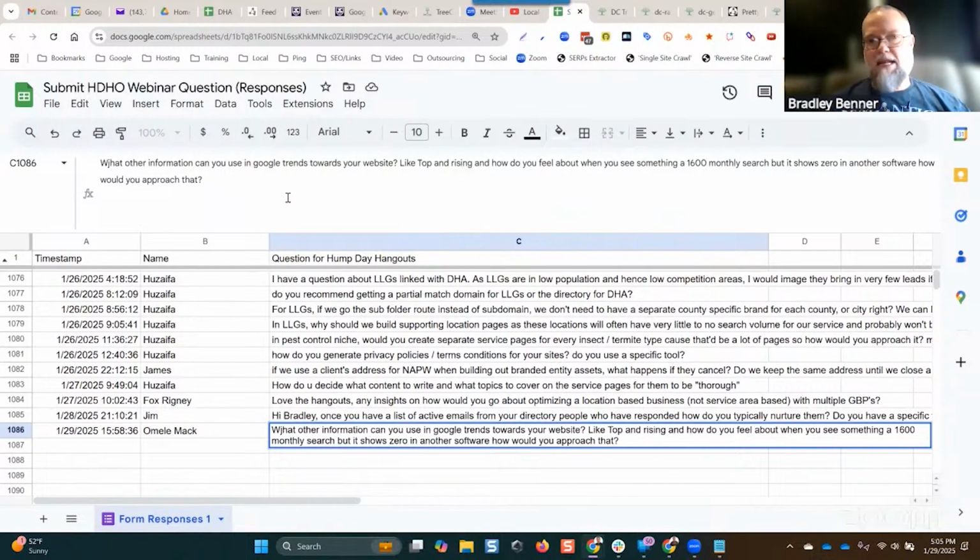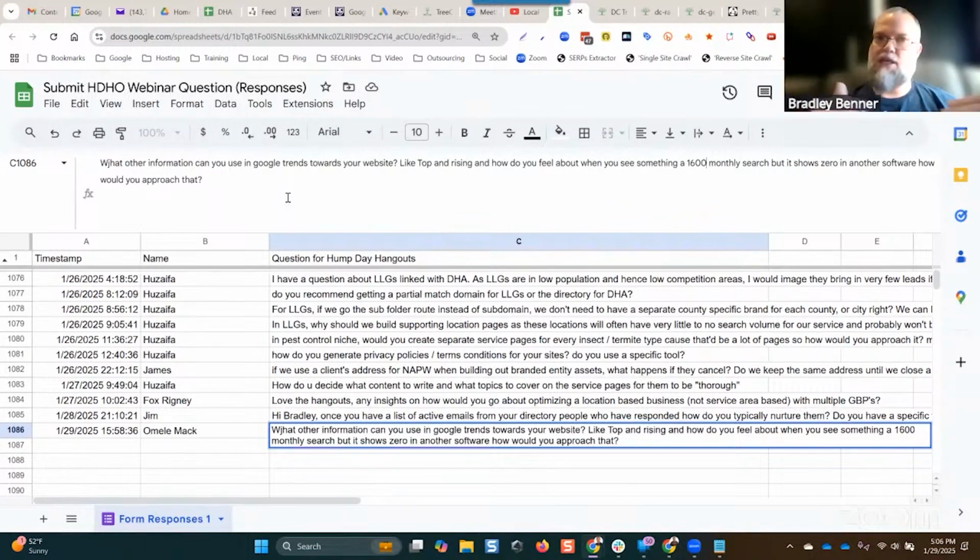Look, I look at it this way. I've built local lead gen assets in very low competition areas that show no search volume whatsoever, and they've produced revenue consistently year over year. So I don't really pay much attention to it. I just use that search volume data and search interest data from Google Trends as an indication of areas that tend to have more search interest and or more search volume.